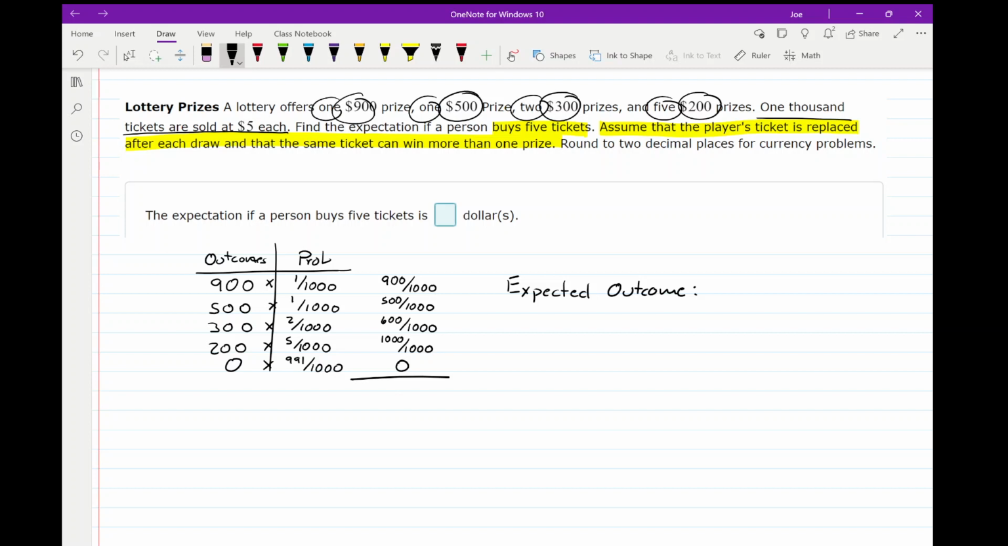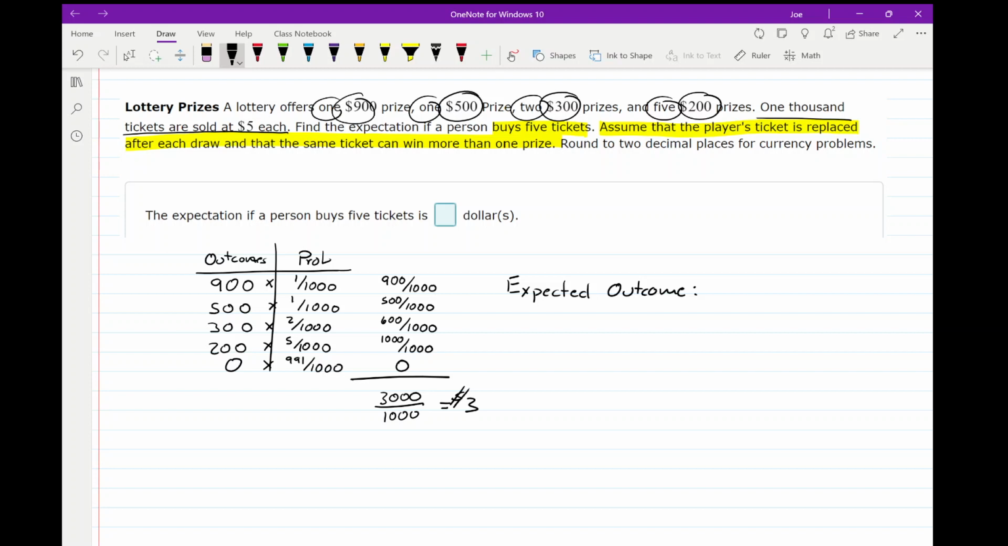So let's go ahead and add these up. They all have a denominator of 1,000, so I'm going to keep that as the denominator. We do 1,000 plus 600 is 1,600, plus 500 is 2,100, plus 900 is 3,000. Well, 3,000 divided by 1,000 equals 3. So your expected value, the expected prize that you win for playing once, is $3.